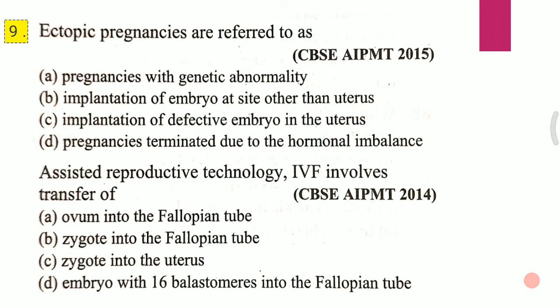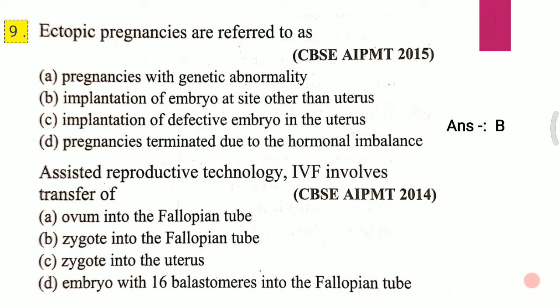Slide 9, Question 1. Ectopic pregnancy is referred to as: A, pregnancy with genetic abnormality; B, implantation of embryo at a site other than uterus; C, implantation of defective embryo in the uterus; D, pregnancy terminated due to hormonal imbalance. The answer for this first question is B, that is implantation of embryo at a site other than uterus.